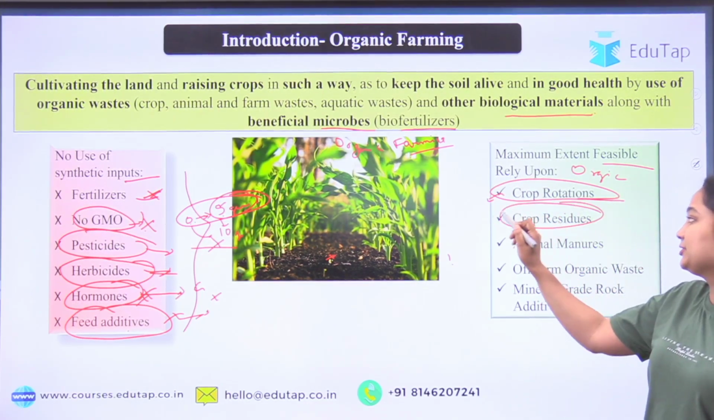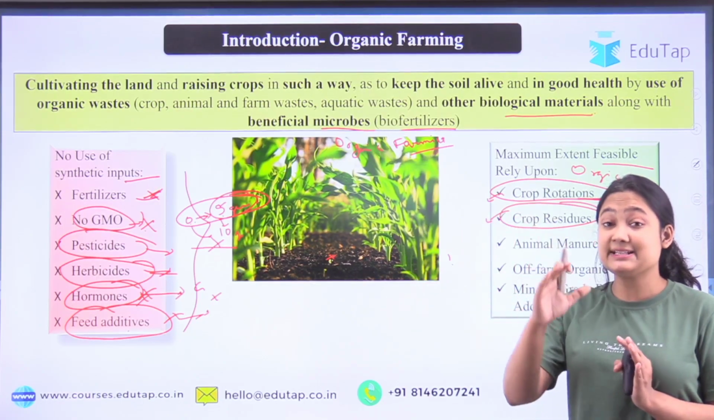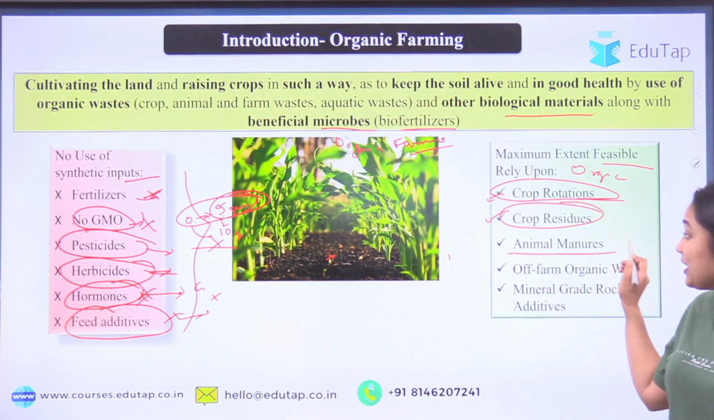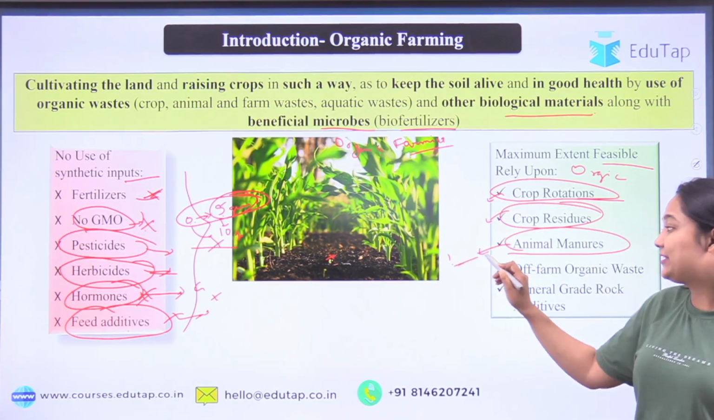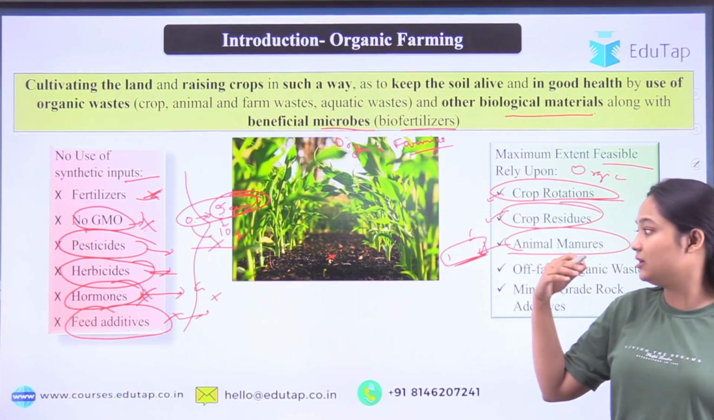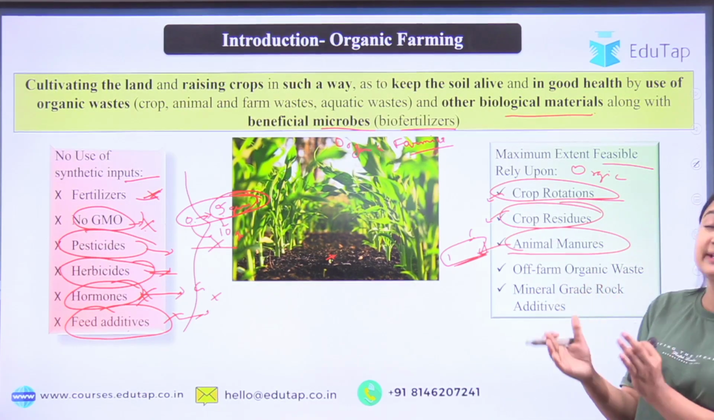Then crop residue, whatever part of the plant is left after harvesting, we can use in organic farming. Then also animal manure. Animal manure, you all know: cow dung we can use, droppings from animals, even duck droppings we can use. Any animal dropping or excreta we can use.